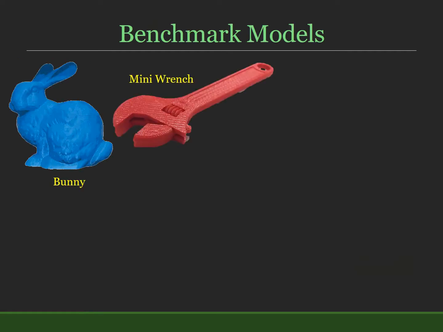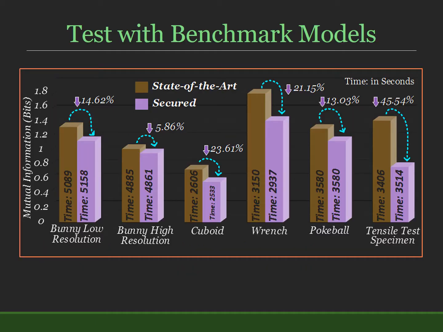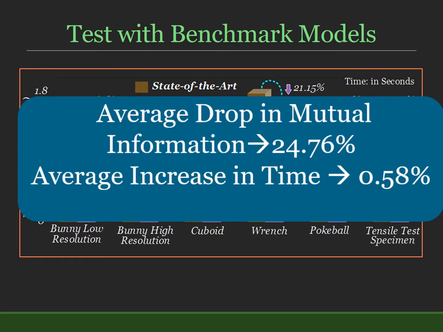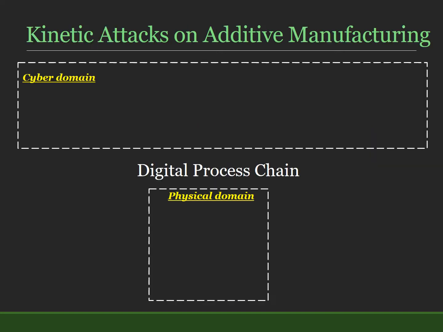We then tested our algorithm against various benchmark models. We found that in every case we were able to reduce the mutual information using our secure computer-aided manufacturing tool. Moreover, the average drop in mutual information for these benchmark objects was 24.76%, with the average increase in printing time being just 0.58%. In our third work, we utilized these analog emissions to detect integrity attacks.